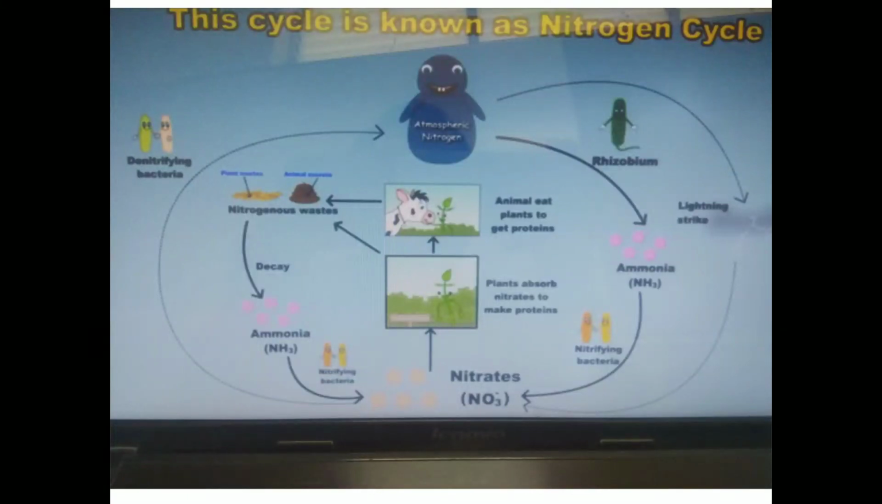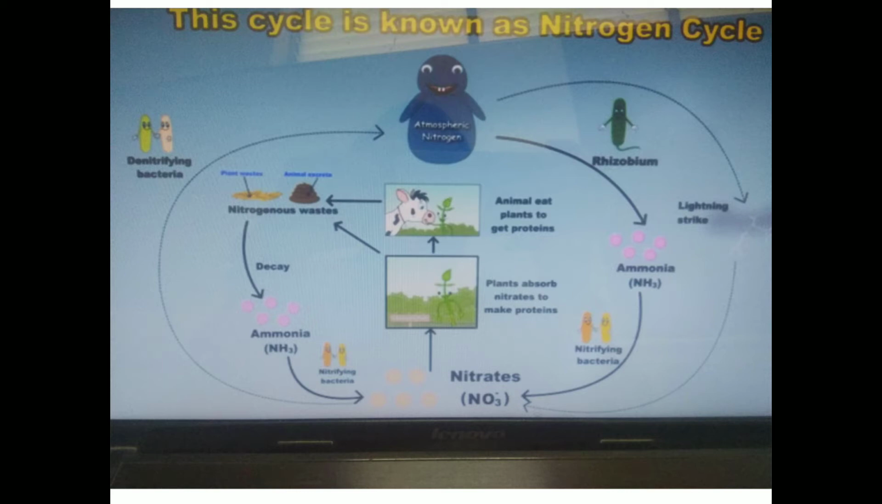Hello everyone. Today we are going to learn about the next topic, that is the nitrogen cycle. As we know, we already discussed the nitrogen cycle in 7th and 8th standard, but again we will revise the same topic. So let us start the nitrogen cycle.